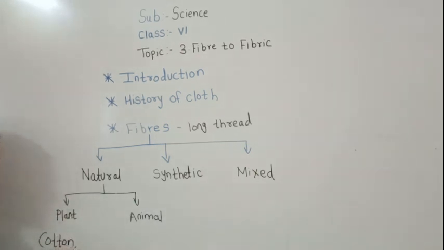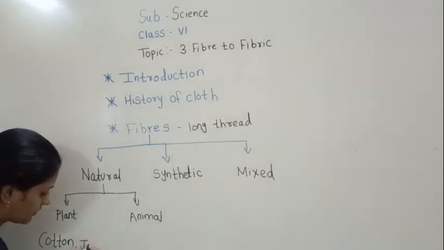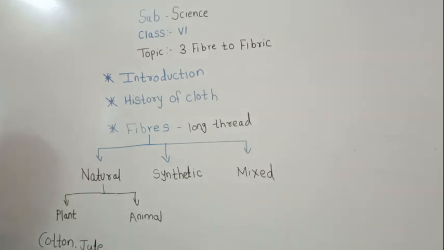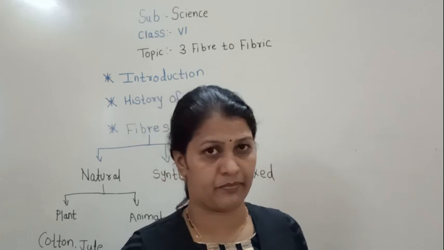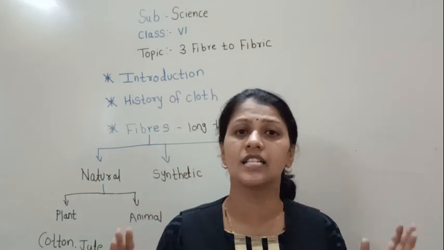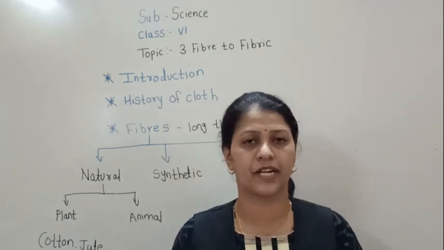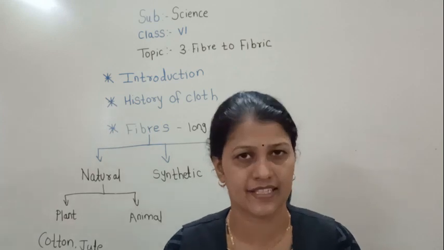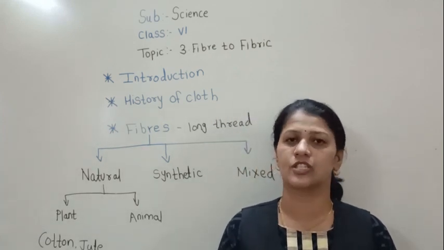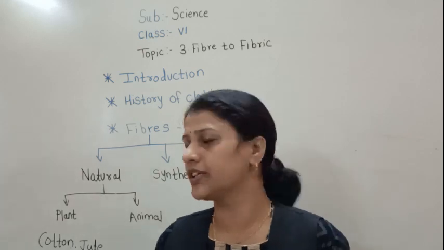Now you can see, in summer season we wear cotton cloth. Then jute. These two, cotton and jute, are plant products. Am I right? So they are made from plants. They are natural fibers. Now cotton we get from the cotton plant. We wear cotton cloth during the summer. Now jute is what you can see in the bags, different types of bags which carry rice, wheat, flour. We use the jute bag.